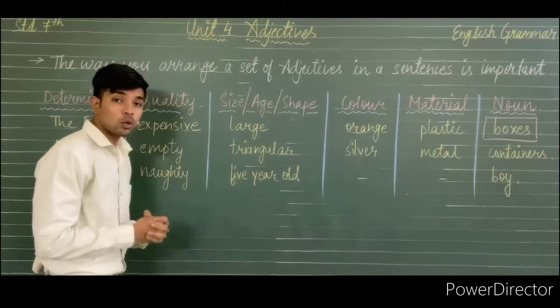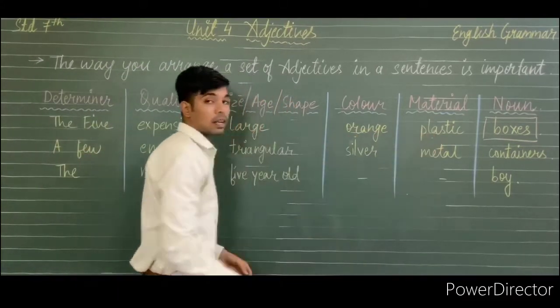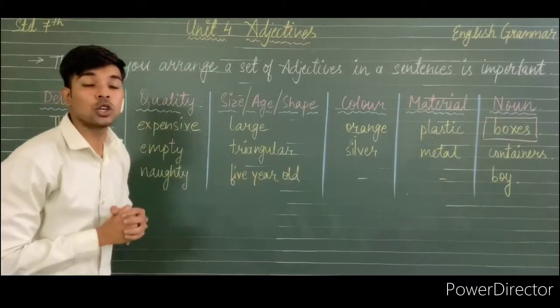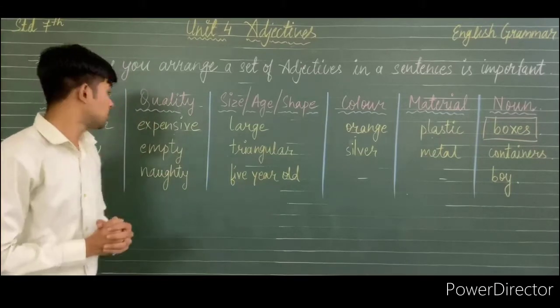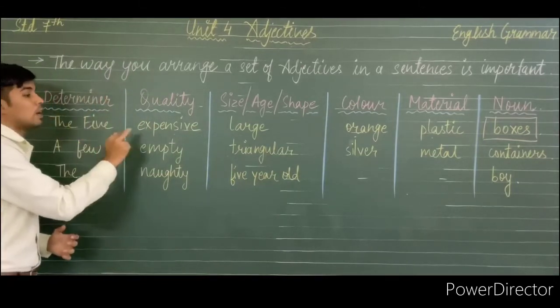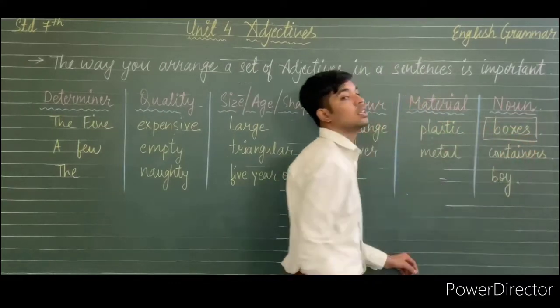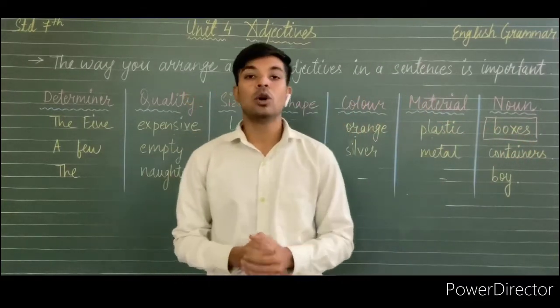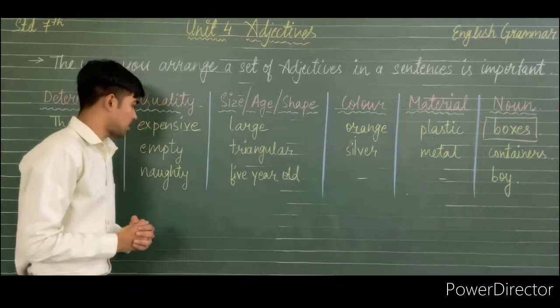If we want to use all these adjectives together in a sentence, there should be a proper order to use these terms, like the 5 expensive, large orange plastic boxes. So that is the correct form of using adjectives in a sentence.